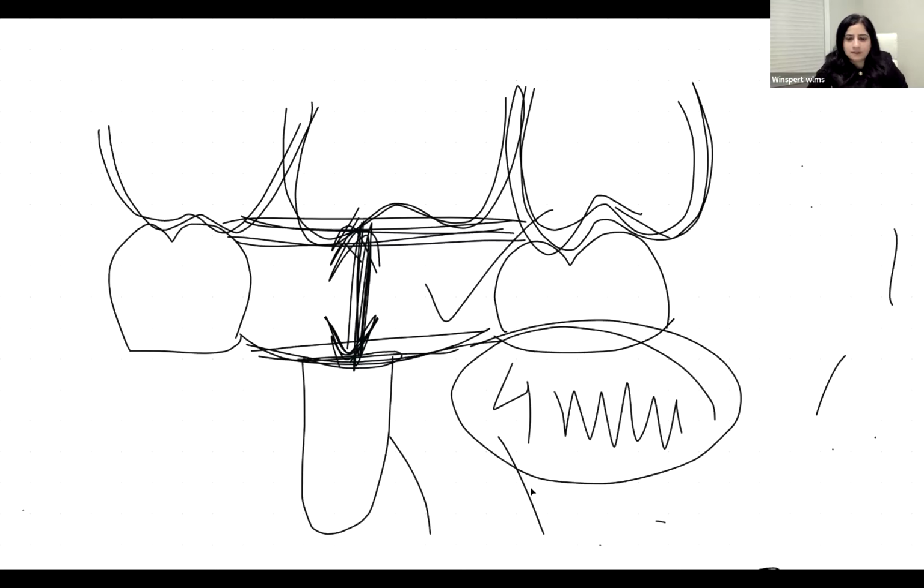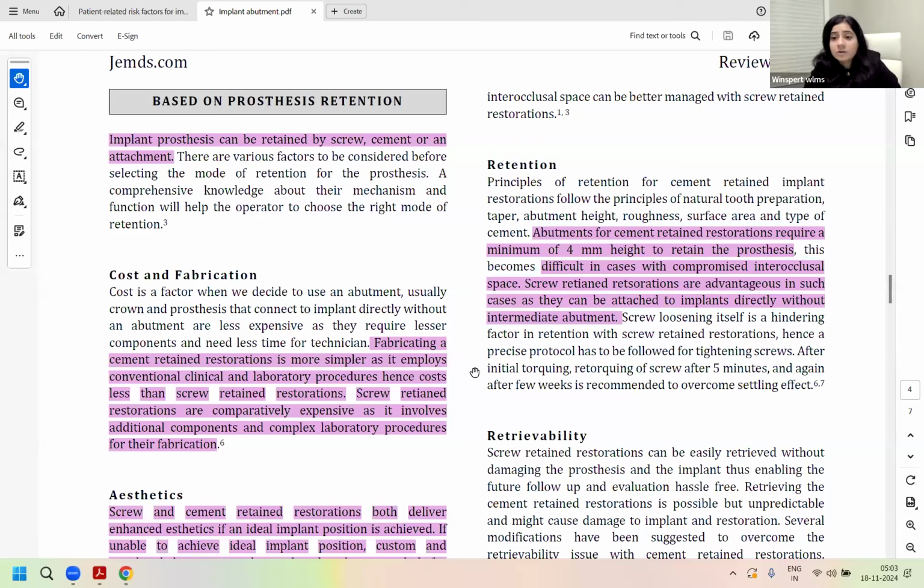So based on the interocclusal space also, you will decide whether you're going with the screw retained or the cemented one. Now the other decision is the retention type.